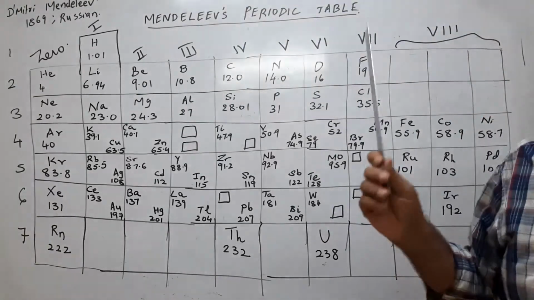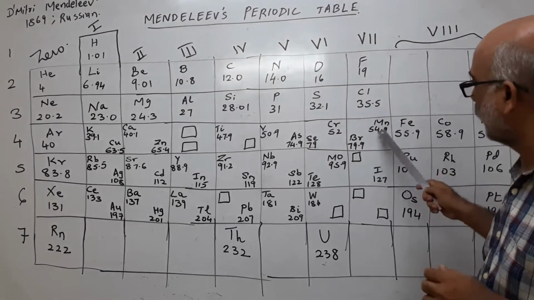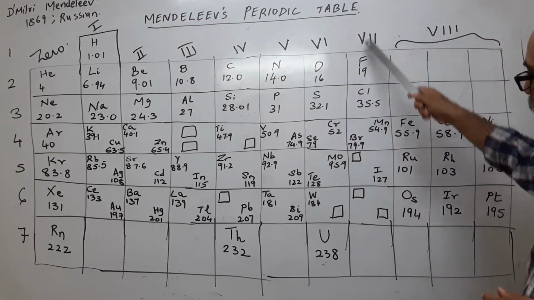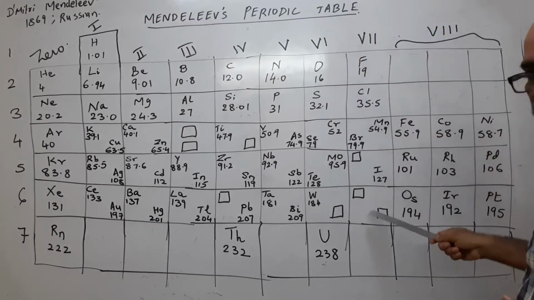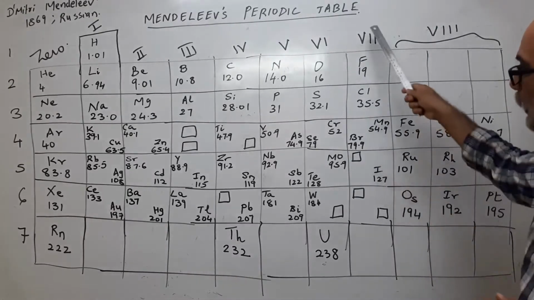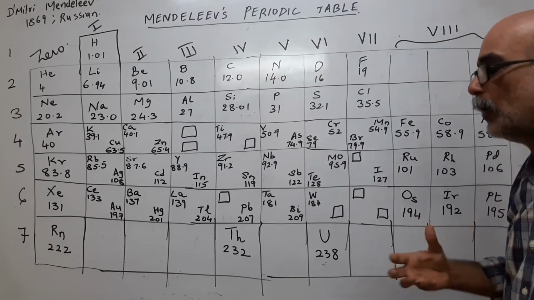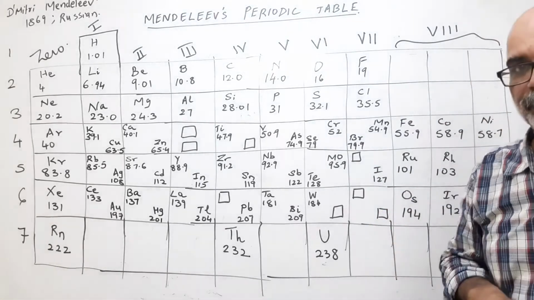Next is wrong arrangement of elements. I already told you properties and groups. Now I already gave you the example here, manganese. Manganese does not belong to this category of elements, that is the halogens. So if manganese does not belong here, then why is manganese placed here? So there were certain elements which were not properly arranged.